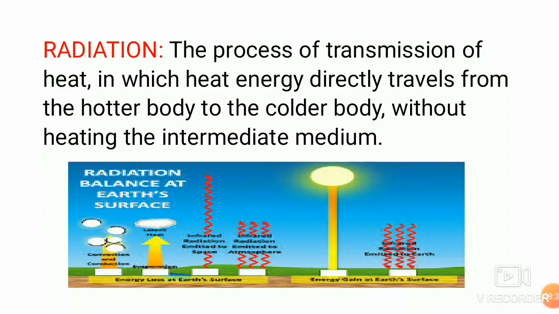Dull, black or dark colored surfaces are good absorbers and good radiators of heat, while white and shining surfaces are bad absorbers and bad radiators but good reflectors of heat. A body which absorbs more radiation is called good absorber, whereas a body which absorbs less radiation is known as a poor absorber. Good absorbers are poor reflectors, while poor absorbers are good reflectors.